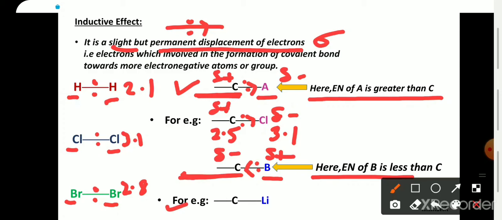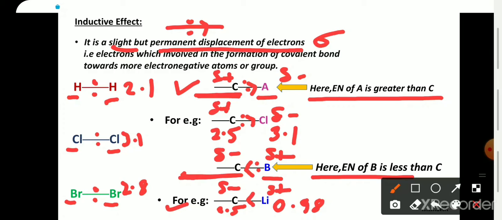For example, over here, carbon has the electronegativity of 2.5. Lithium has the electronegativity of approximately 0.98. So here carbon is more electronegative. So both of these electrons will shift towards carbon. And due to this shifting, carbon will gain a delta negative charge and lithium will gain a delta positive charge.